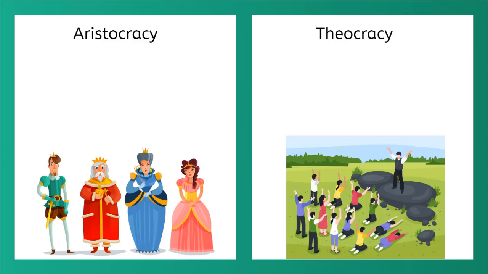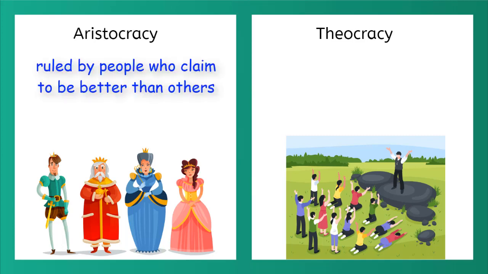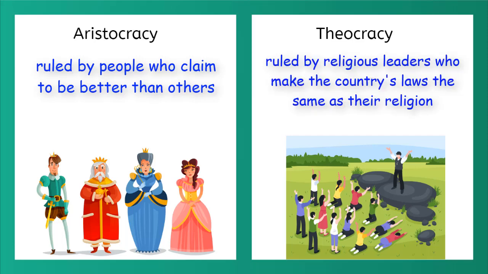There are many types of oligarchies, but some of the most common ones are aristocracy and theocracy. An aristocracy is ruled by people who claim to be better and of higher status than the rest of the citizens. Usually they are rich and have lots of privilege and schooling. In a theocracy, a group of religious leaders run the government. In a theocracy, all of the laws of the government are the rules of the country's religion.